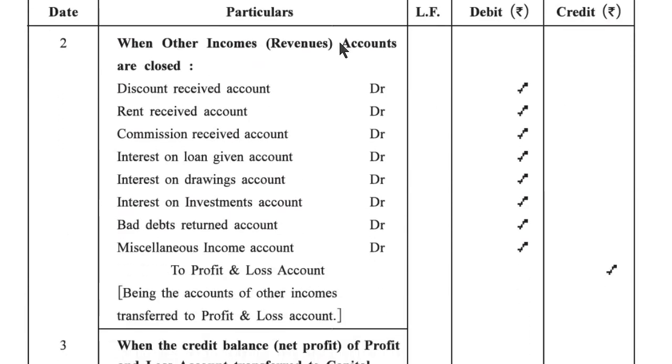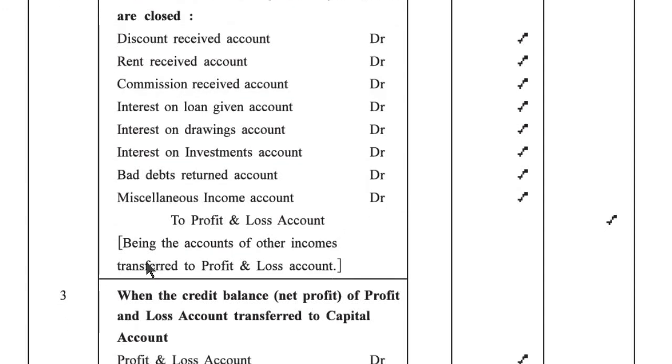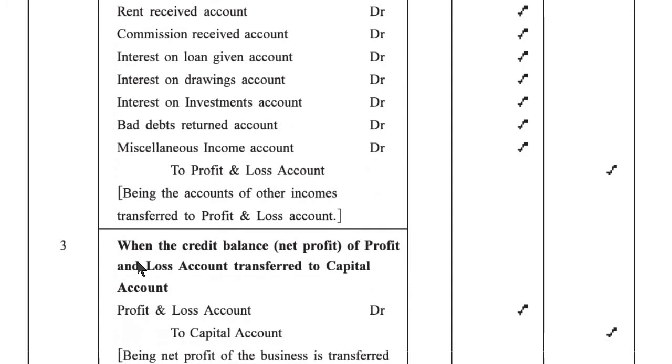When other incomes revenue accounts are closed, discount received account debit, rent received account debit, commission received account debit, interest on loan account debit, interest on drawing account, interest on investment account, bad debt return account, miscellaneous income account to profit and loss account. Being accounts of other incomes transferred to profit and loss account.